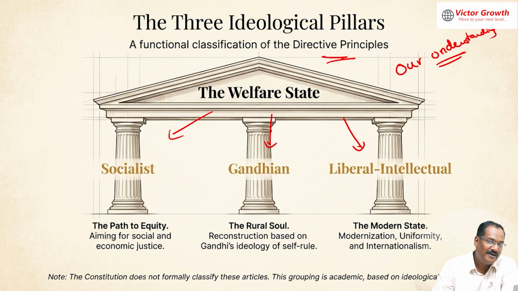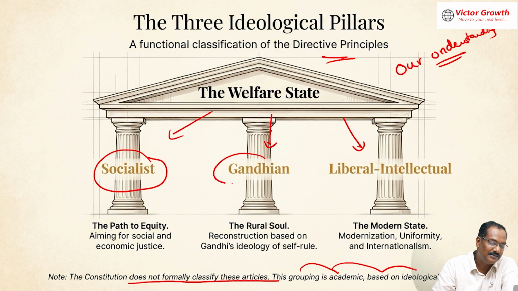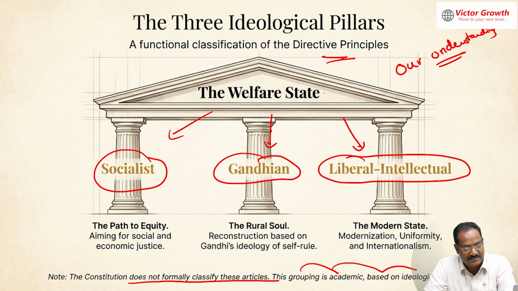You can read it here. The constitution does not formally classify these articles. It is an academic grouping. It's not me; when I started preparation in 1999 itself, it was like that. The academic people who make these books have classified this into three.